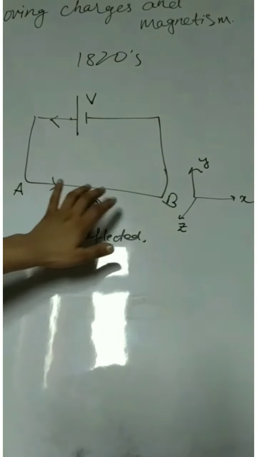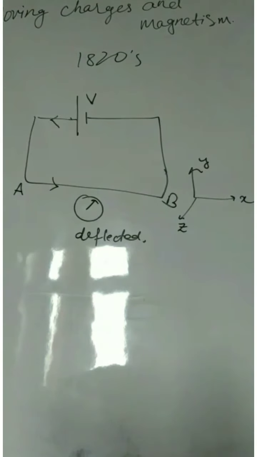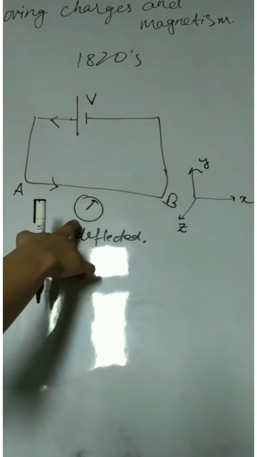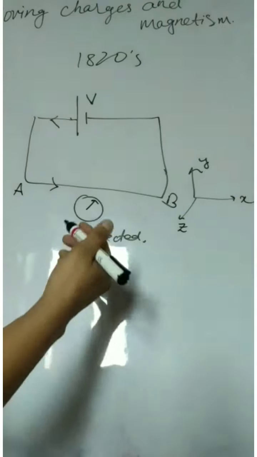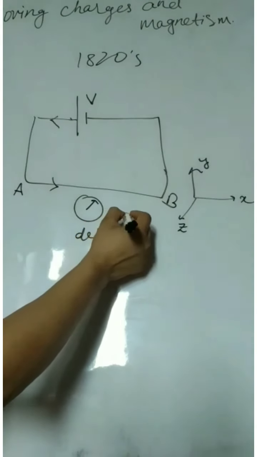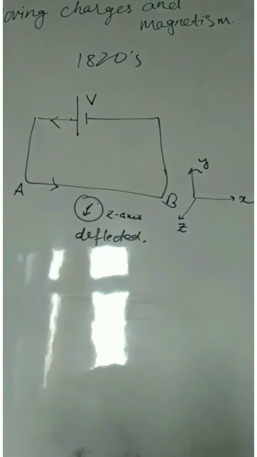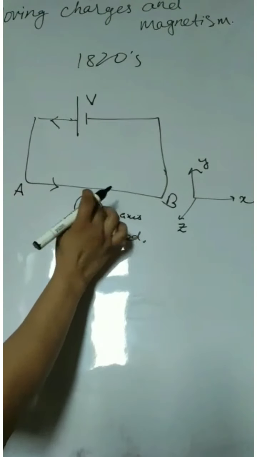I have the AB wire on the x-axis. So when he put this compass below it, it was directing in the z-axis. This needle was pointing in the negative z-axis.